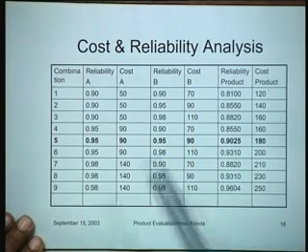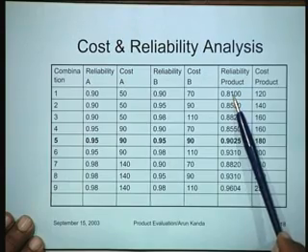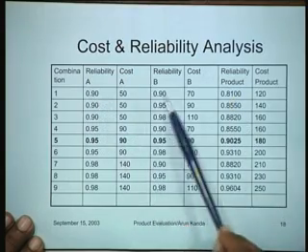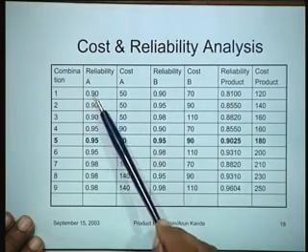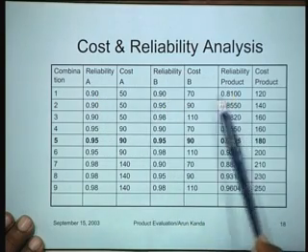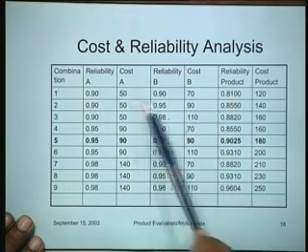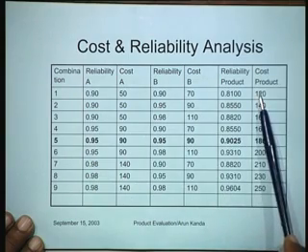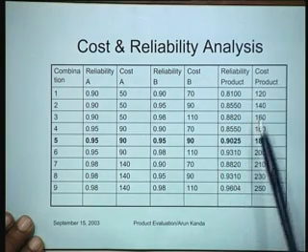So what we can do is we can calculate the reliability of the product. The reliability is multiplicative, right? So the reliability of the product is 0.9 into 0.9, which is 0.81, and the costs are additive, right? So this is 120, this is the cost. We can do the whole thing for the entire table.